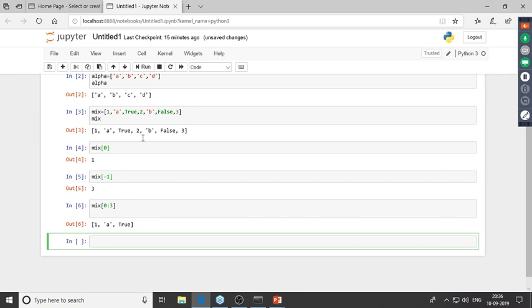Right? So we've got the first three elements over here, 0, 1, and 2. So this is how we can work with the list.